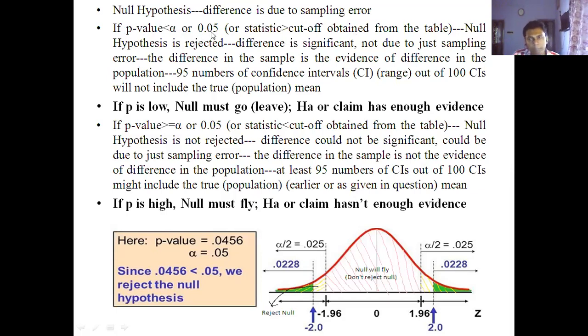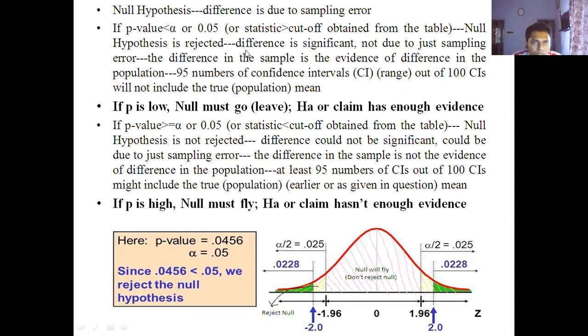Because in the majority of cases, hypothesis tests are performed at the alpha equal to 0.05 level. So if your p-value is less than alpha, that means your test statistic is greater than the cutoff value obtained from the table, then your null hypothesis is rejected.